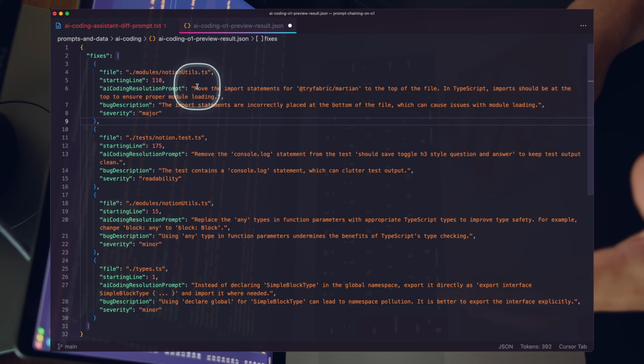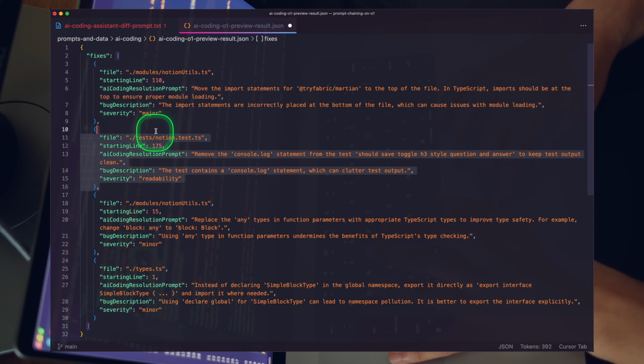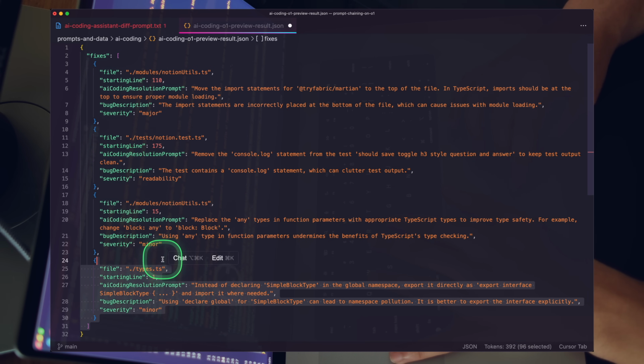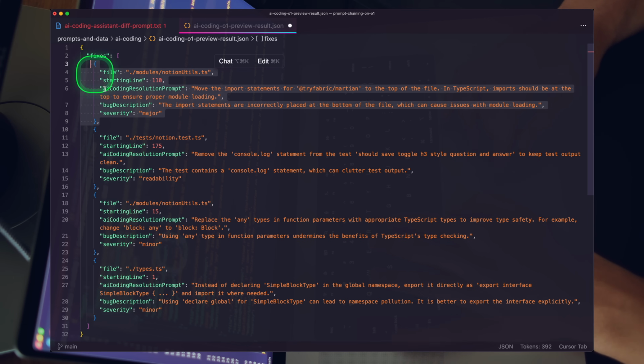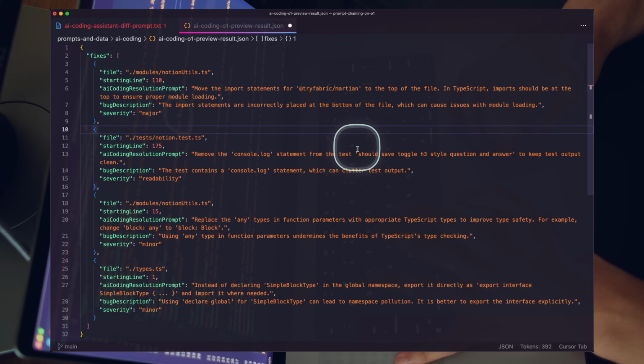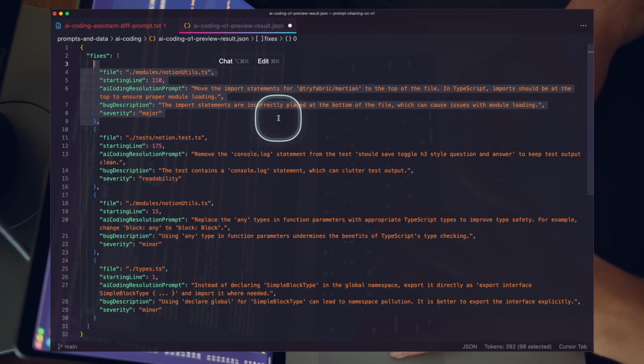So you can work through these things. Readability, this doesn't matter, who cares, minor, who cares, minor, who cares. But it did detect a major bug for us. It said that imports should be placed at the top of the file. This can cause issues with module loading. Definitely if your imports are in the wrong place, there are some issues that can arise.